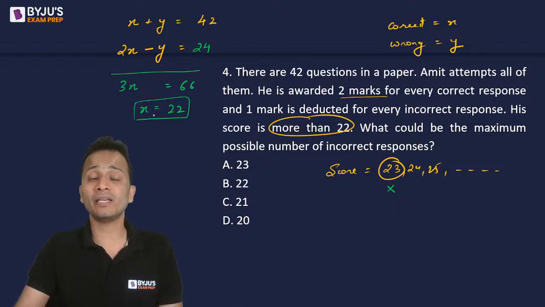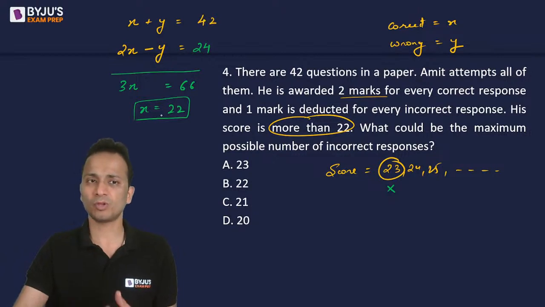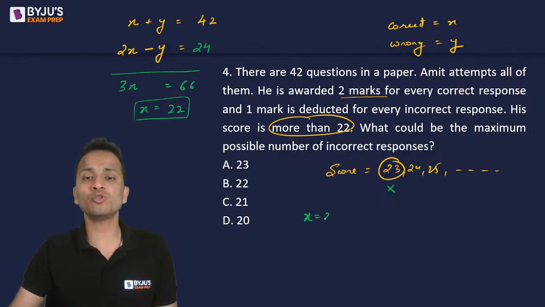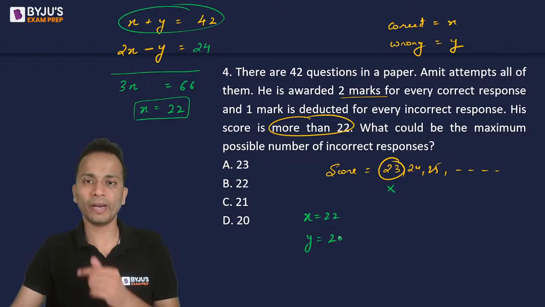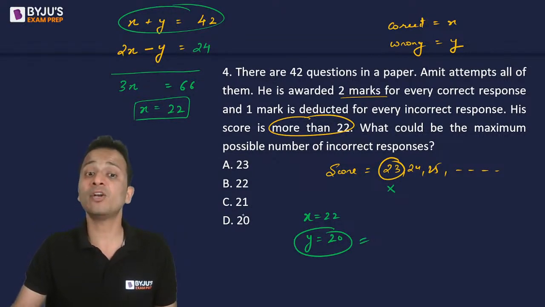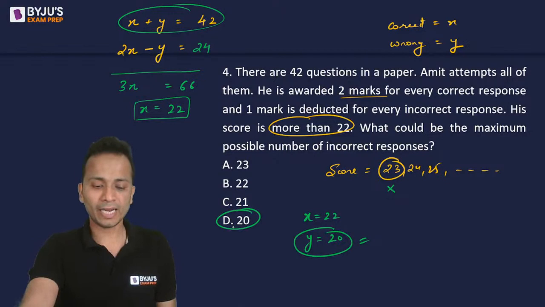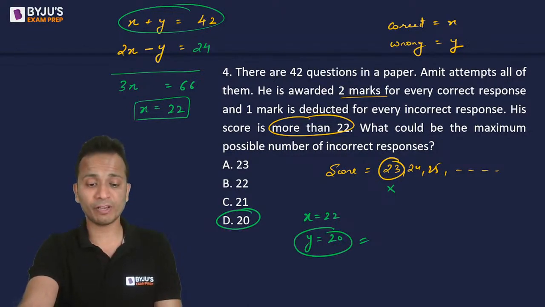I am getting a natural number value of x. So yes, this is a possible answer. Okay, so the value of x is 22. Now if x is equal to 22, the value of y using the first equation will be equal to 20. So the maximum number of incorrect responses can be equal to 20, and hence the correct answer is option D, which 3 students have given correctly.